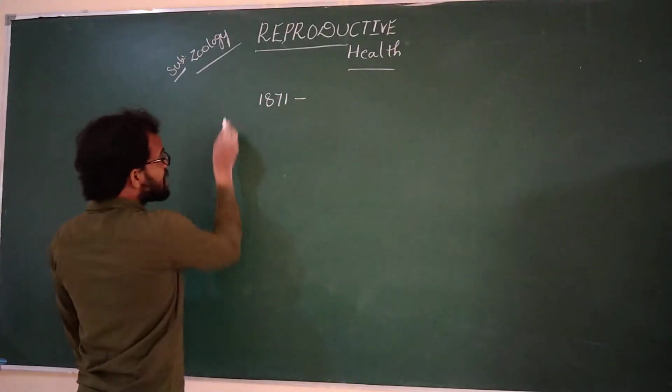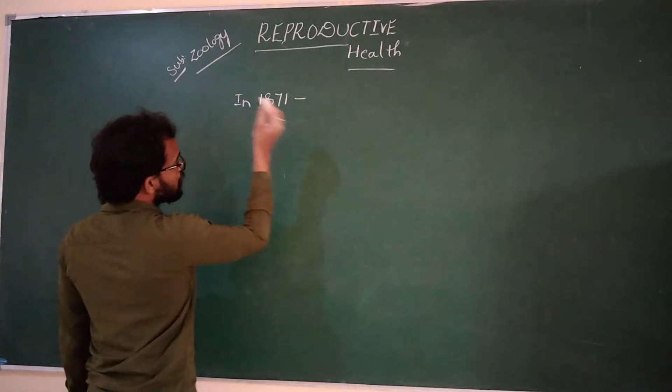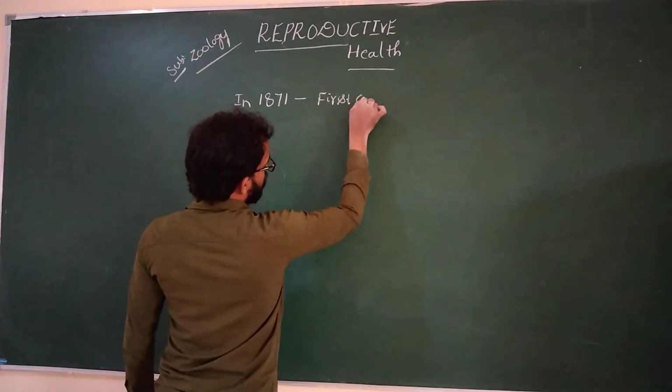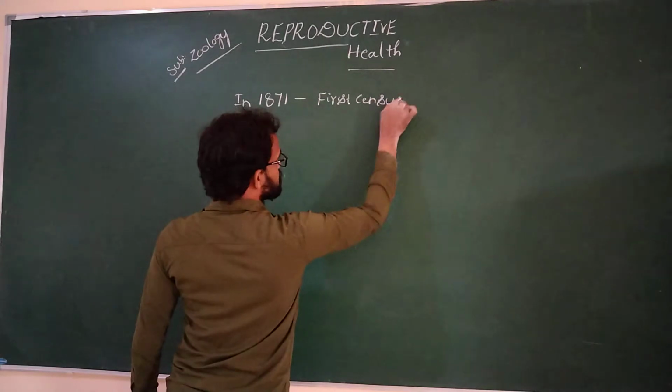In the year of 1871, they calculated the first census.